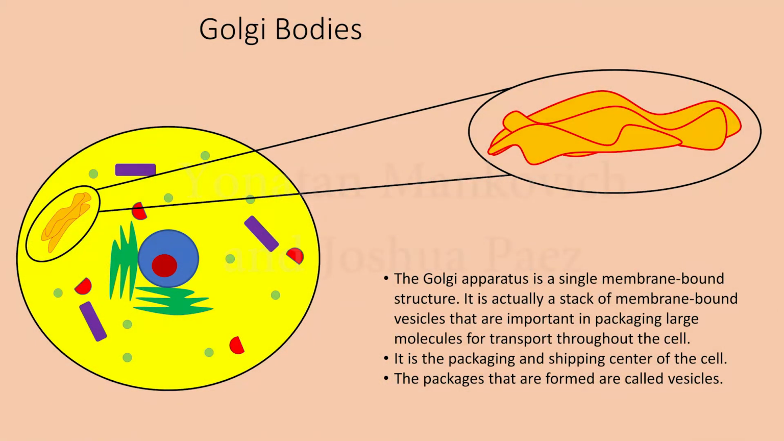Golgi bodies. The Golgi apparatus is a single membrane-bound structure. It is actually a stack of membrane-bound vesicles that are important in packaging large molecules for transport throughout the cell. It is the packaging and shipping center of the cell. The packages that are formed are called vesicles.